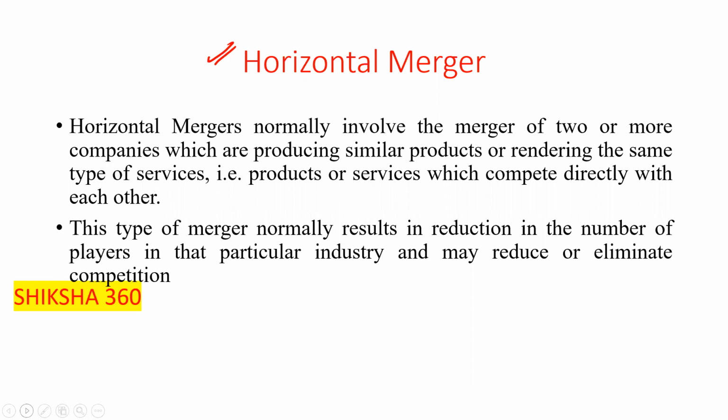Horizontal merger normally involves the merger of two or more companies which are producing similar products or rendering the same type of service.